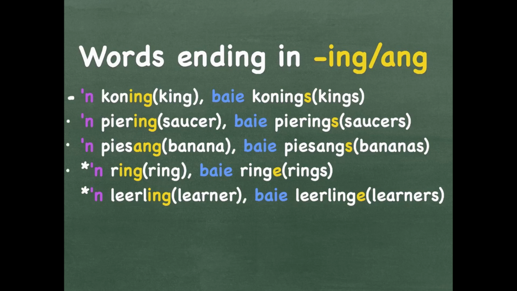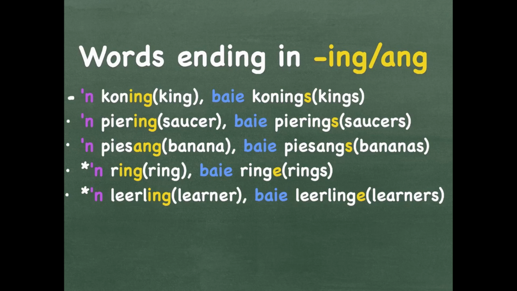A ring, baie ringe. A leerling, baie leerlinge. Now, like I've said, when you look at the ring, the English ring, you add a S. But the Afrikaans ring is not the same as all the other ing words.